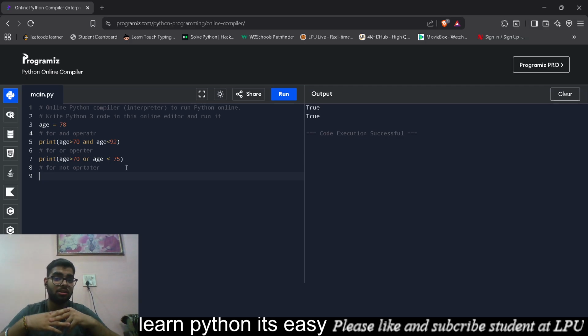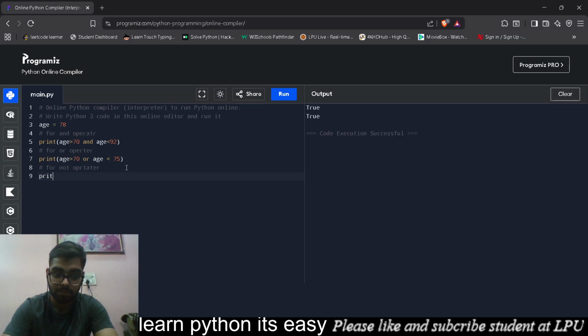We'll say it's false. What is it which is not false? It's true. So if I say not true or false, these are two same conditions with different words.